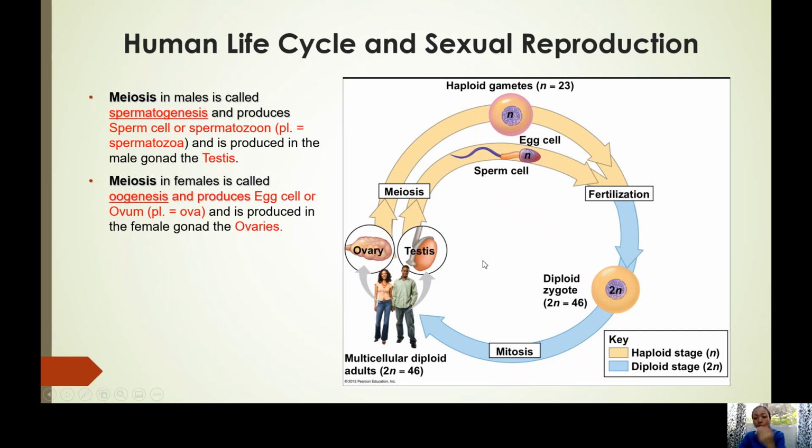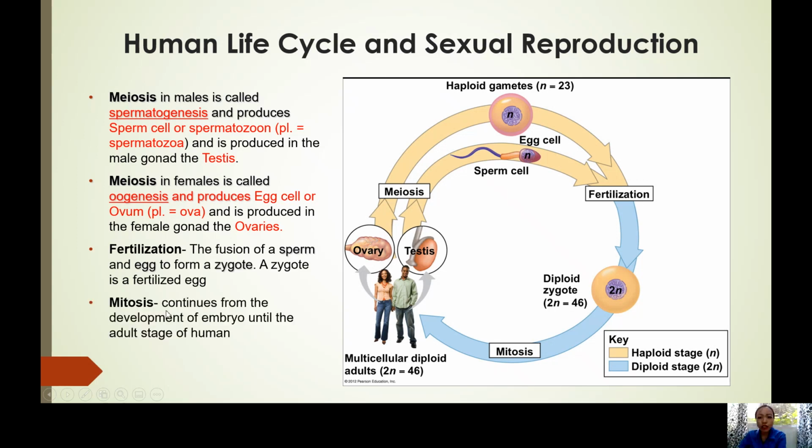Which comes first, like the egg and the chicken? Of course, we really cannot say, it depends on which stage you start, right? So when you're talking about the baby, the zygote, of course, it will start first with mitosis. And once he is an adolescent, the reproductive system has matured, then he is capable of meiosis, right? So, again, this is the entire human life cycle. We become a fully grown human being because of the process of these two.